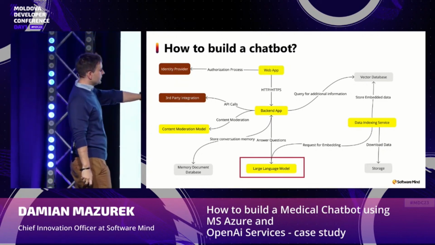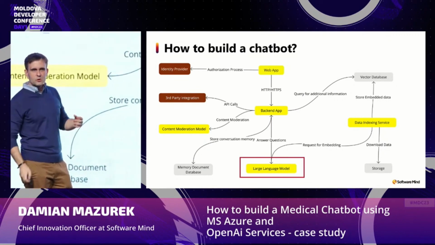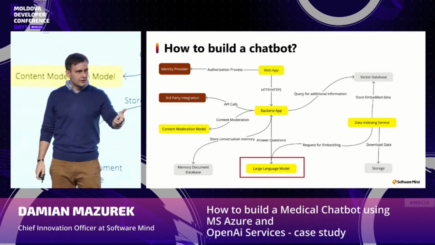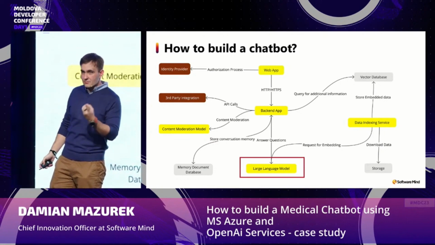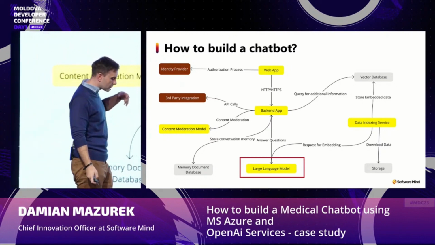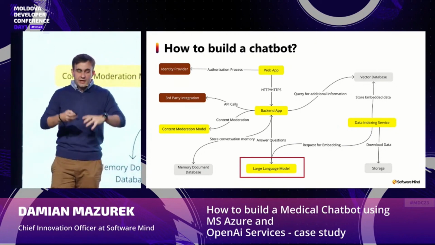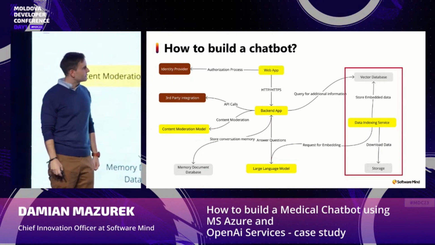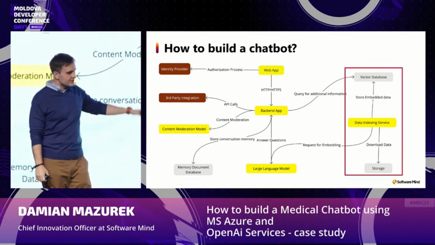So at the bottom of this architecture is our large language model, and there can be more than one, because we can use many different large language models for different tasks. We can use one for the embedding, so transforming the words to the vector representation. We can use one for answering simple questions, which could be a smaller one, and we could use the biggest and most powerful one to answer more complex questions, to create execution plans, or many other very complicated stuff.